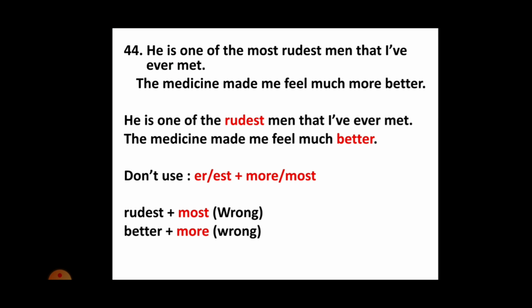And the same is with better plus more. When we use better along with more, it becomes a double comparative. So you need to avoid double superlatives and double comparatives in the usage. It's not correct.